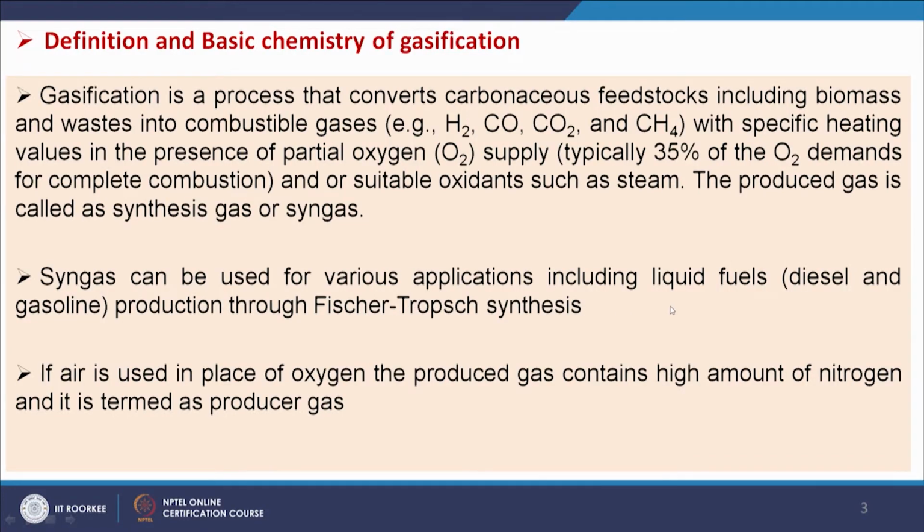So, syngas can be used for various applications including liquid fuels, diesel and gasoline production through Fischer-Tropsch synthesis. So, that is one advantage of this. We can get from solid fuel to liquid fuel also through this route, and if air is used in place of oxygen, the produced gas contains a high amount of nitrogen and it is termed the producer gas.